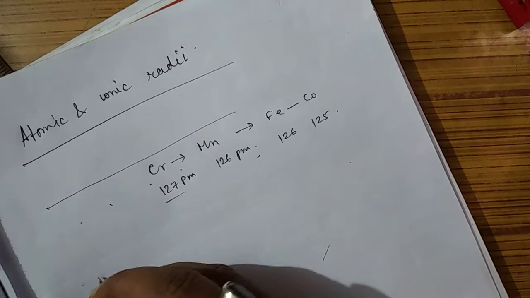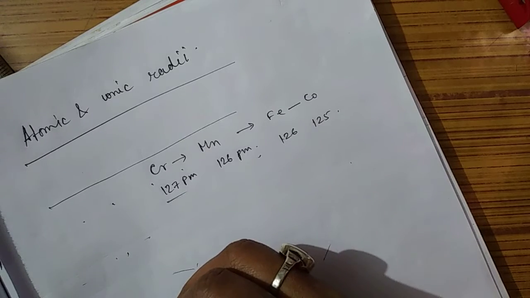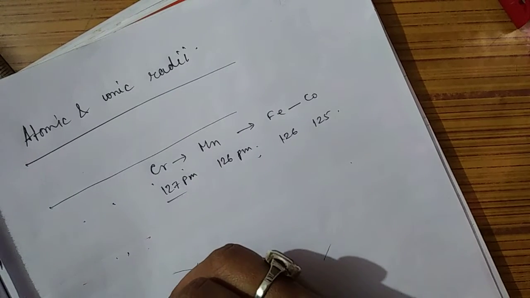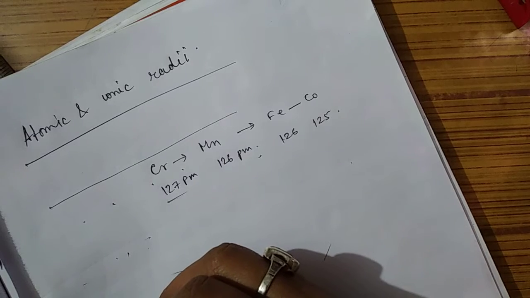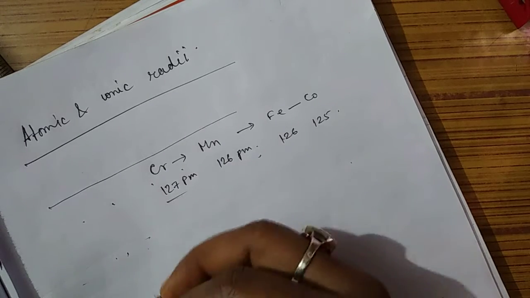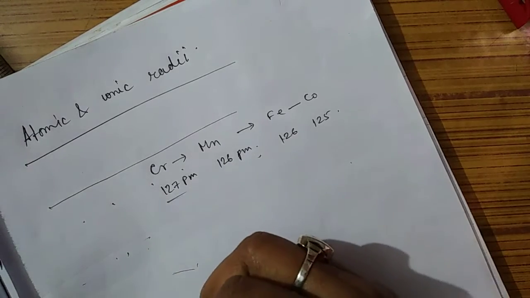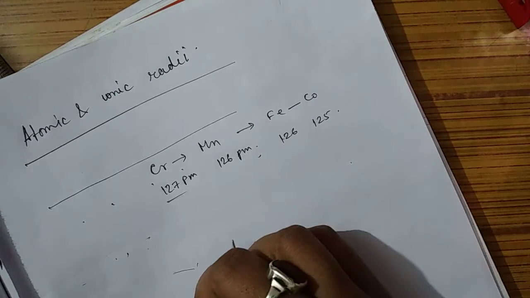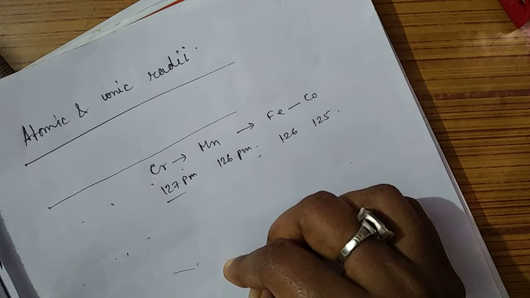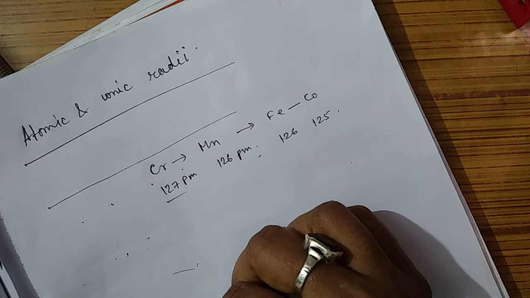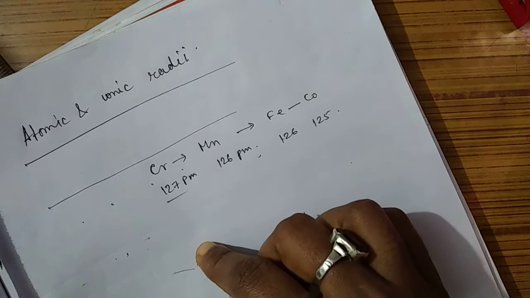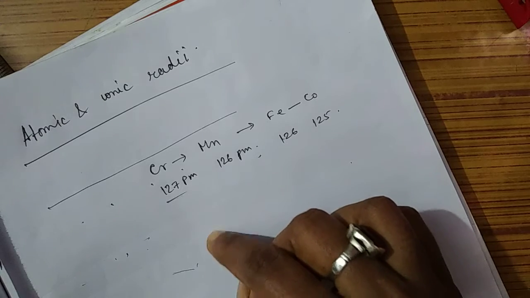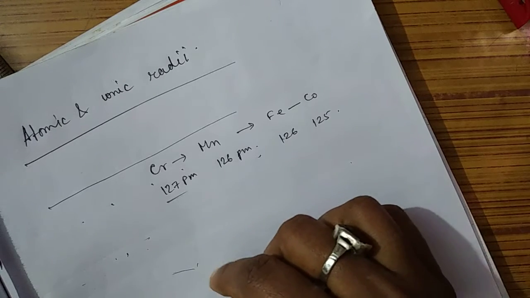Next, what if we go down the group? If we go down the group, we will see that as shells are added, size also increases. So if you compare the first series and second series, you will see that the second series transition elements are larger. Second to third, it is expected to be much larger. But first to second series it is increasing, but second and third series element sizes are almost the same.